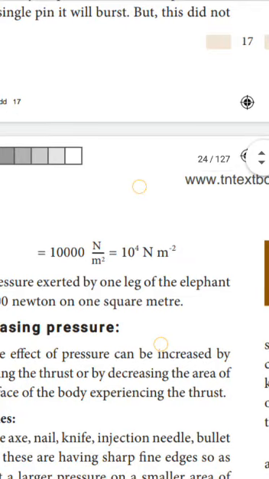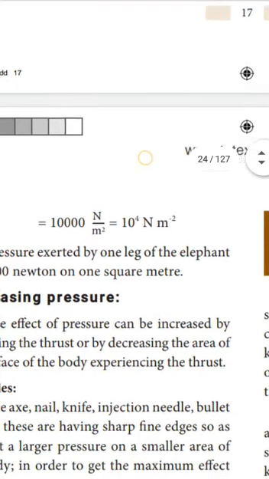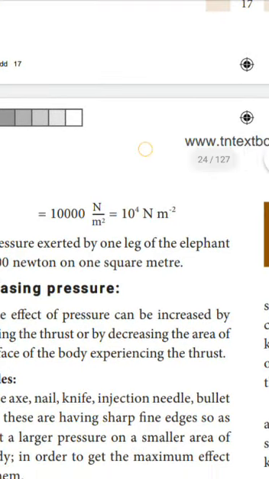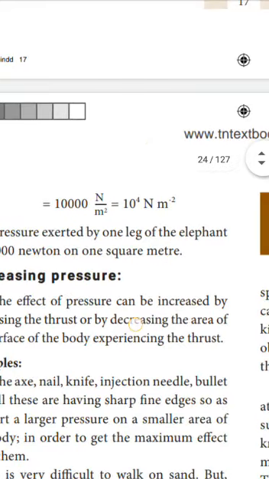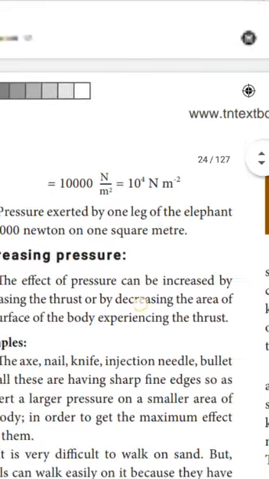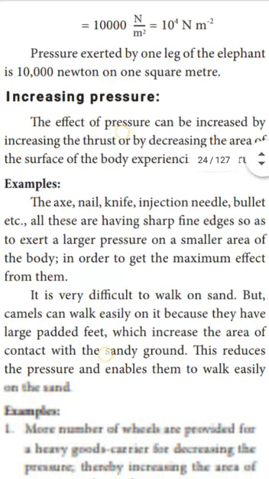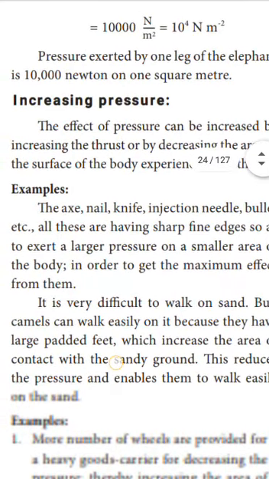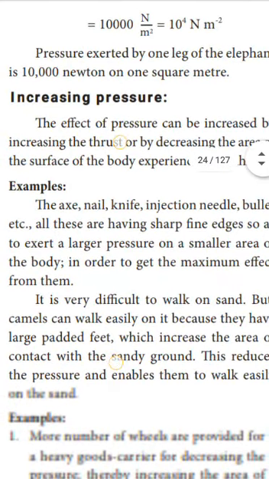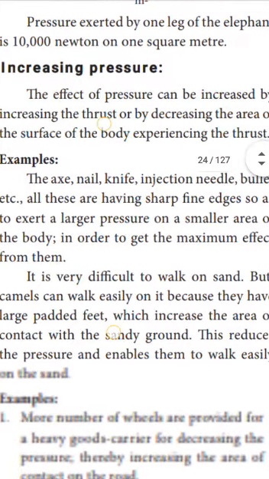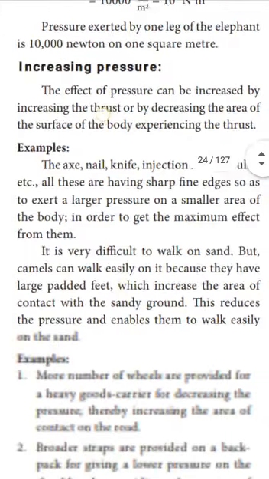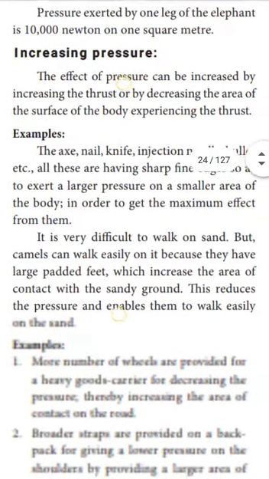Then the effect of pressure can be increased by increasing the thrust or decreasing the surface area. For that, we have to tell two examples: how the pressure will increase when we decrease the area, and how the pressure will increase when we increase the force. For that, here two examples are given.